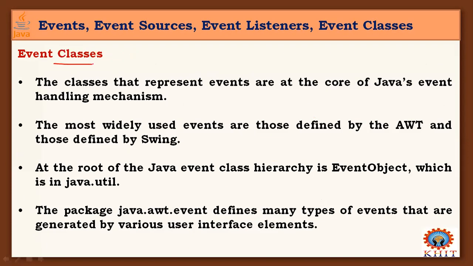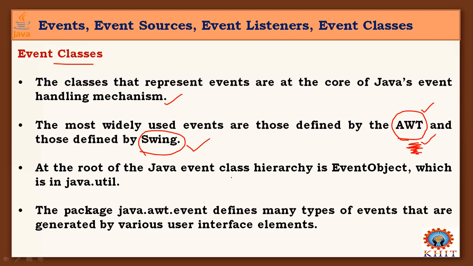Event classes. The classes that represent events are at the core of Java's event handling mechanism. The most widely used events are those of the Abstract Window Toolkit, and some defined by Swing. We know the same from applets also. We can define and work with applets based on these two concepts, Swing as well as AWT. In the last class, we mainly discussed AWT. Same thing here.